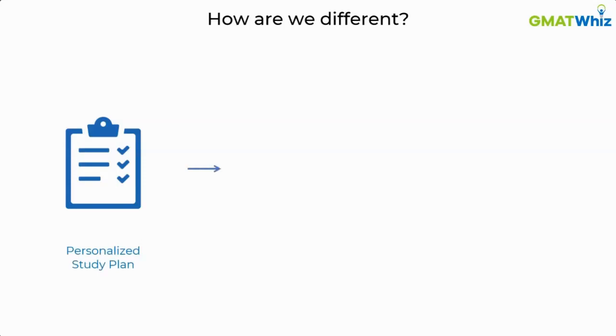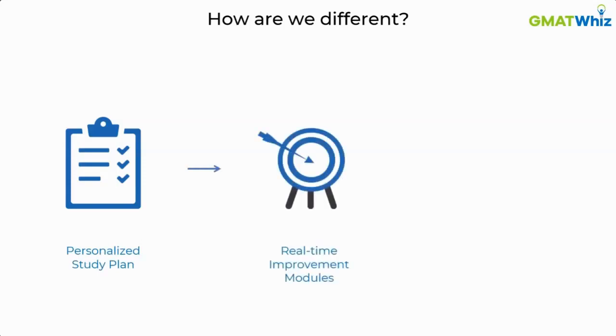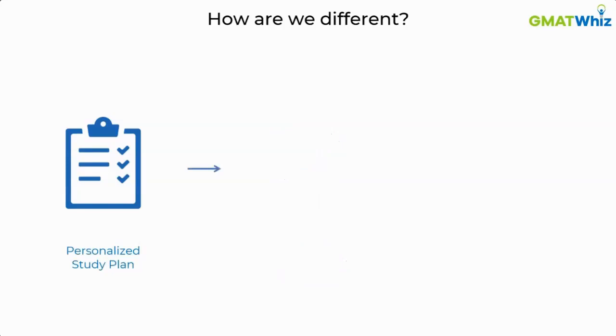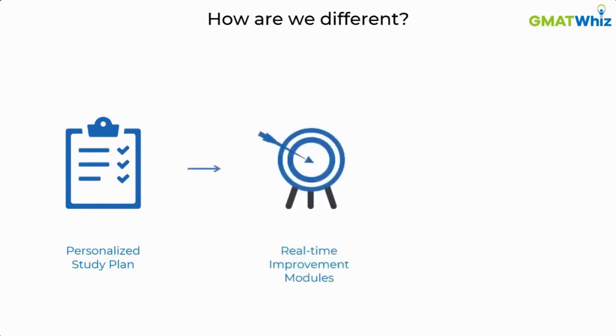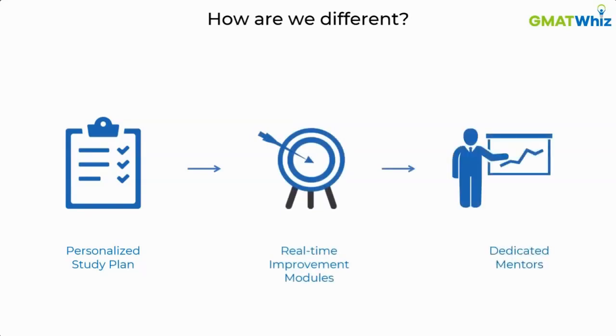And not just that, the course also comes with a real-time improvement module. So basically, if you are not doing well, the AI will automatically identify how and what you should do in order to improve your performance. And it will constantly change your course in real time if needed. So if it identifies that there are some issues in your understanding, it will go back to the database, identify what are the lessons which are related to that, what are the questions which are related to that, and serve you improvement modules right then and there. We are the only platform in the world which has the capability of doing this.